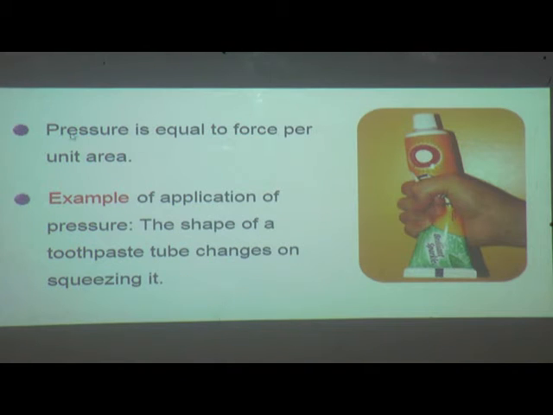Now you can see here one more example. Pressure is equal to the force per unit area. Example of application of pressure: the shape of a toothpaste tube changes on squeezing it.